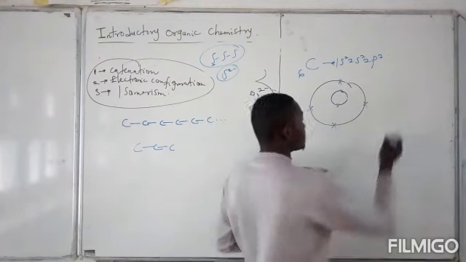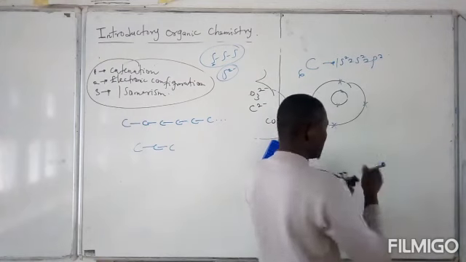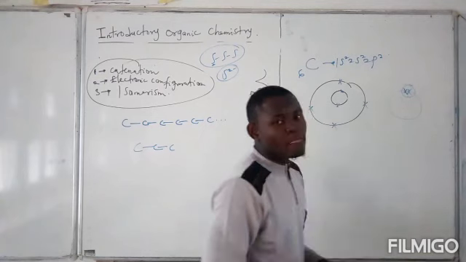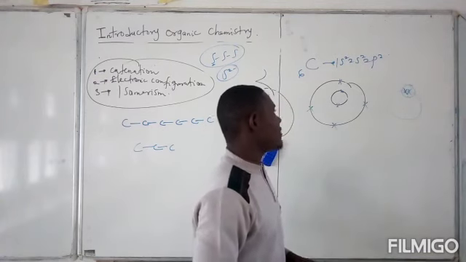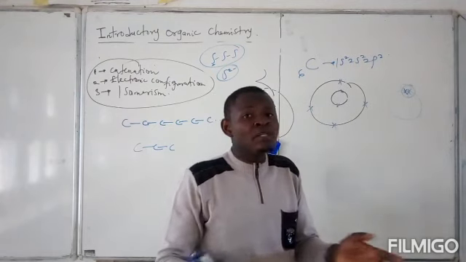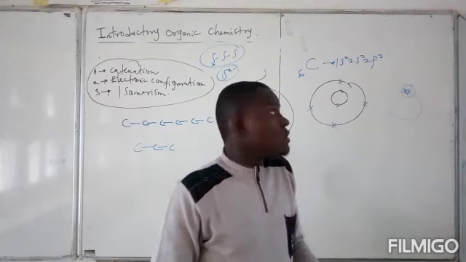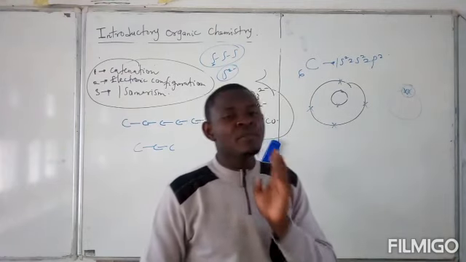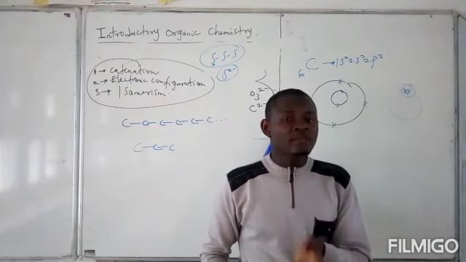Lone pair of electrons means the electrons are already bonded together. Let's say something like this. This is a lone pair of electrons. So due to this absence of lone pair of electron in the outer shell of carbon, it maximizes its ability to form bonds. Because carbon is one of the few elements that have the ability to form 4 bonds, that have the ability to retain what is called tetravalence.